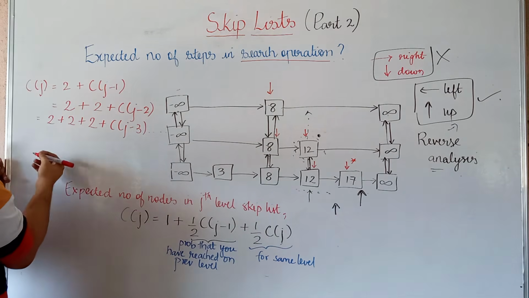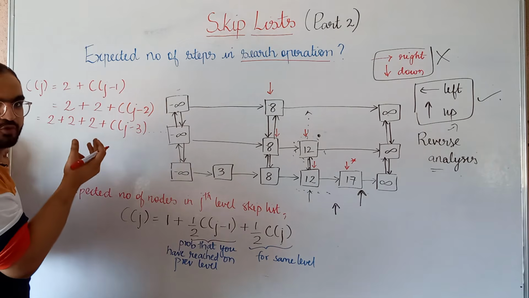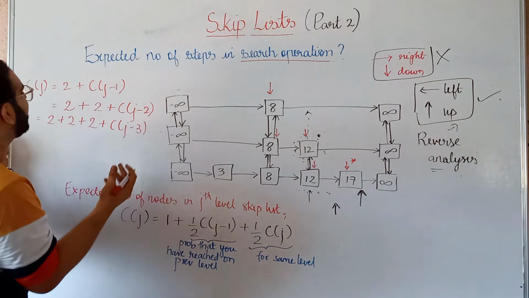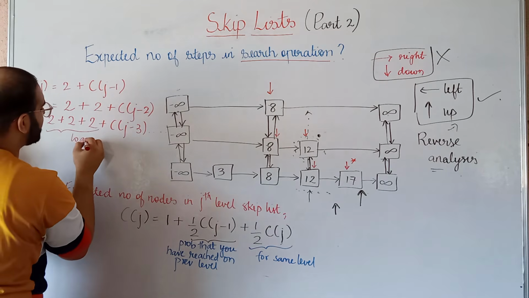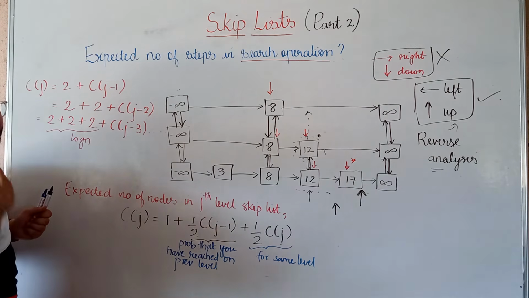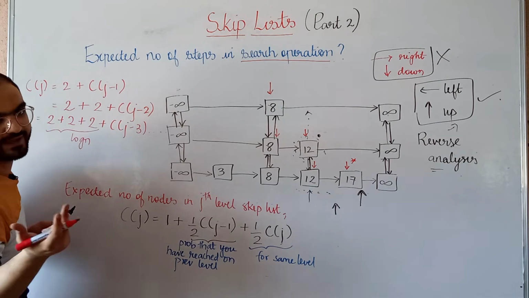So in this way it can go on, and we have seen in one of our previous proofs in this video that this will actually go on up till log n. Why? Because the expected number of levels in a randomized skip list is of the order of log n, right?